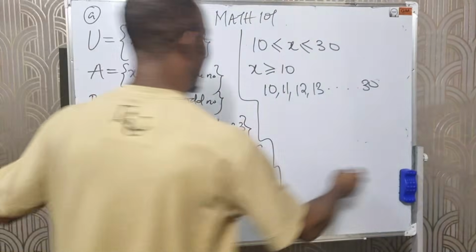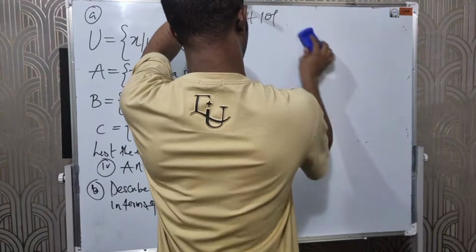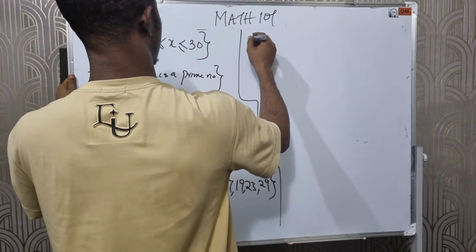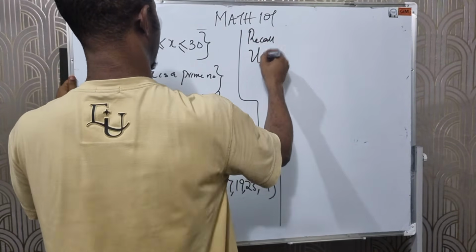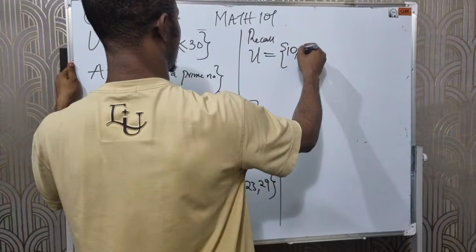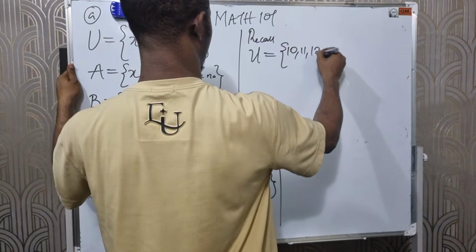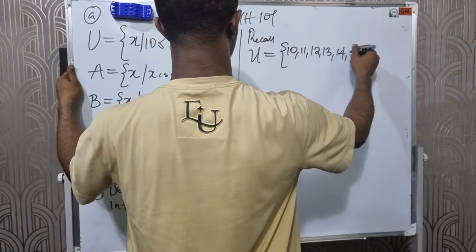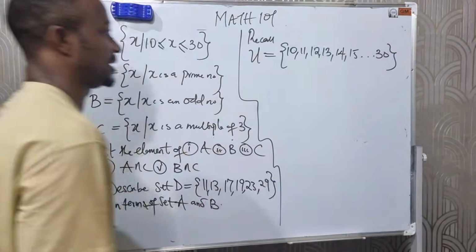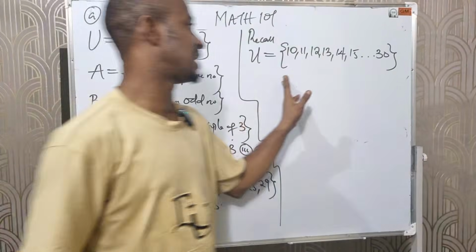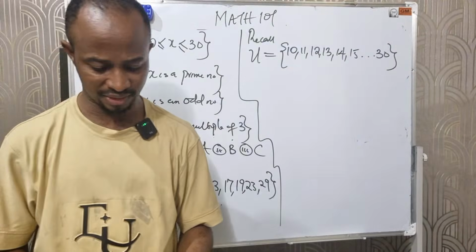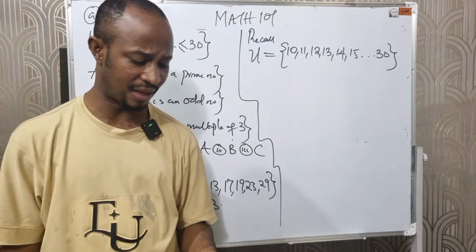So before we start solving, I have to bring out all the elements in the general set. Recall that the general set here is simply, let's list out all the elements: from 10, we have 11, 12, 13, 14, 15, to 30. Please, in the example, try as much as you can to list out all the elements. I know it will look somehow boring, but try as much as you can to list them out.